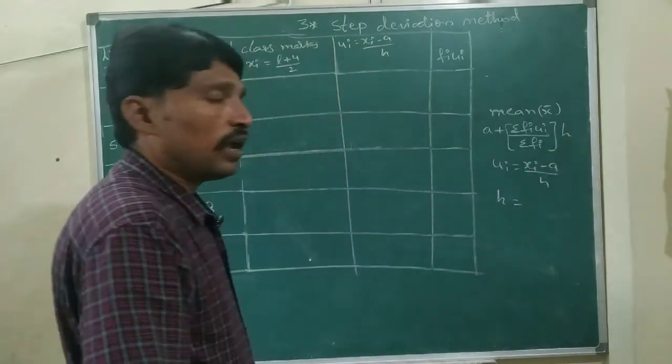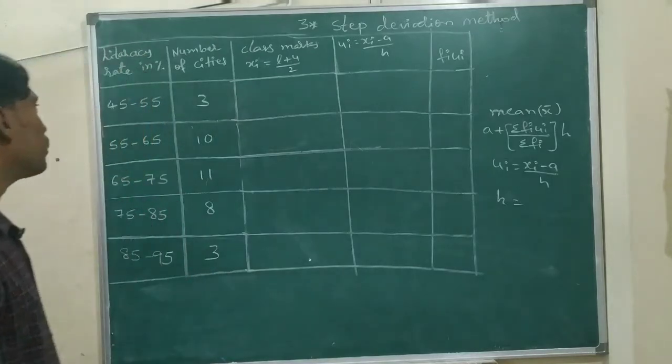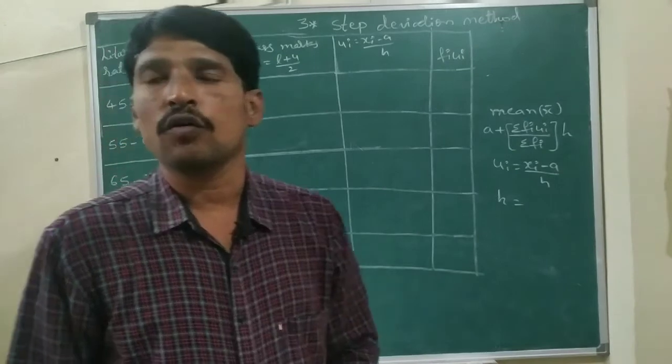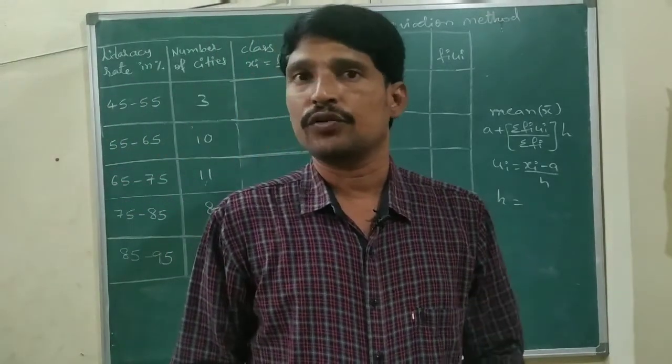So h equals the height of the class. The height of the class, how do we find it? The difference between any two successive class intervals' lower limits, or upper limits, we need to take.